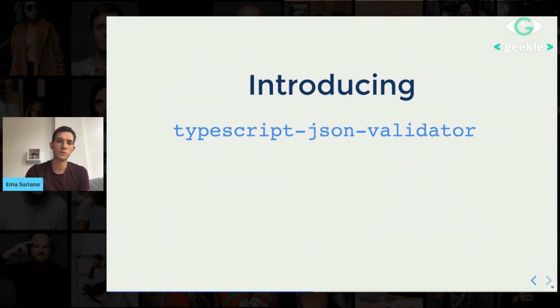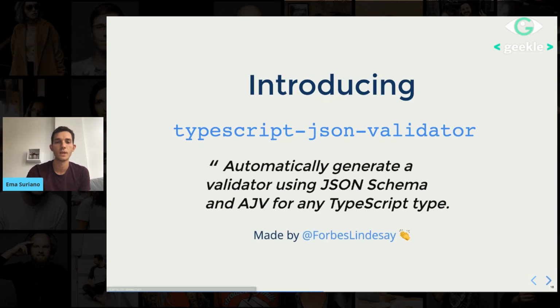So I want to introduce to you this new library. It's called Typescript JSON Validator. And the description or the title of this is: automatically generate a validator using JSON schema and AGV for any Typescript type. And I didn't make it. It was made by Forbes. So I want to say publicly, huge shout out to him. It's an amazing library, and I think more people should know about it.